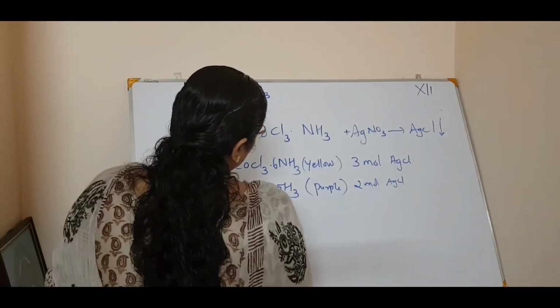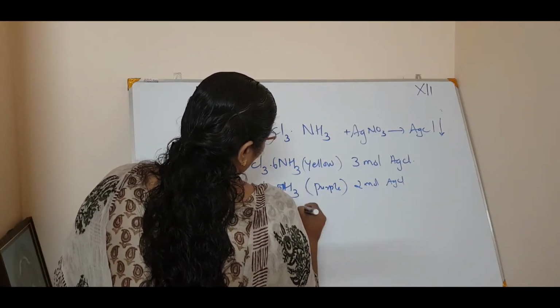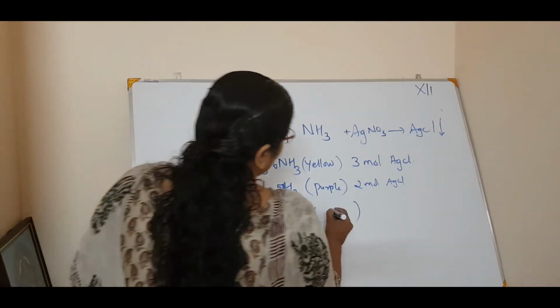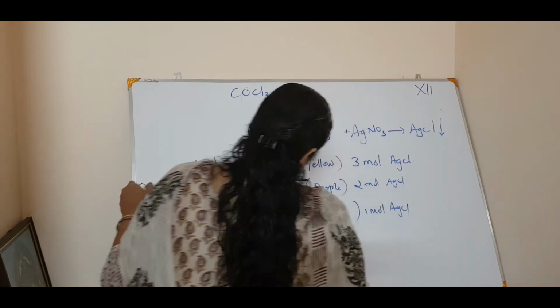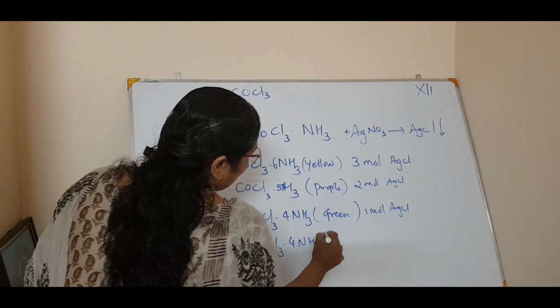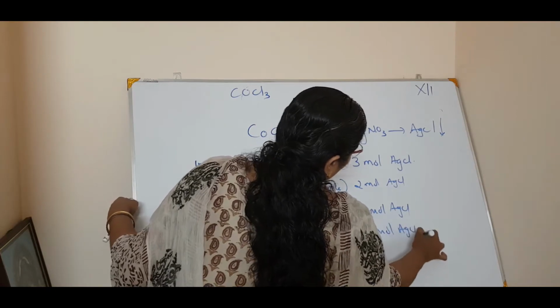In all these compounds it is COCl3. COCl3 plus 4NH3, and its color is green. And it gave 1 mole of AgCl. And the last is COCl3.4NH3, which is violet in color, which also gave 1 mole of AgCl.